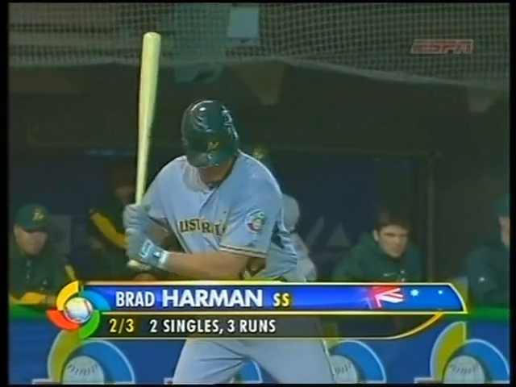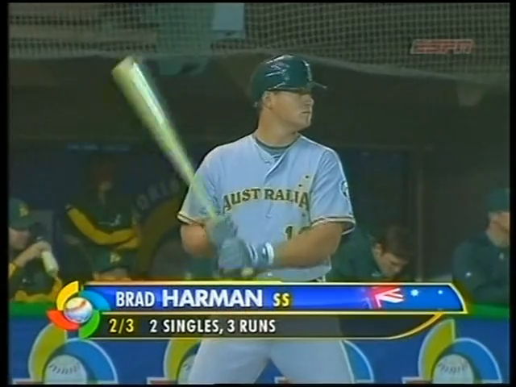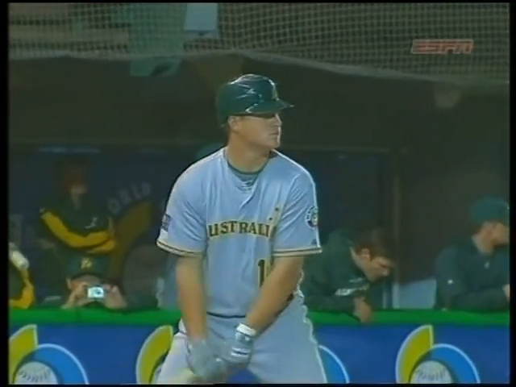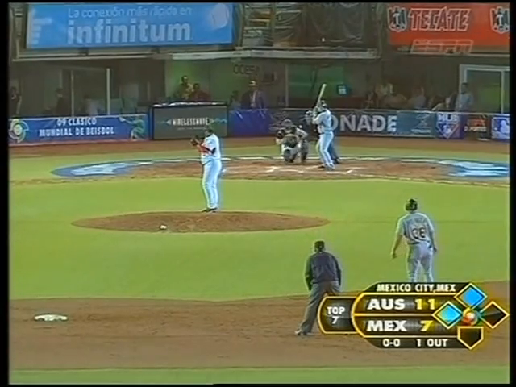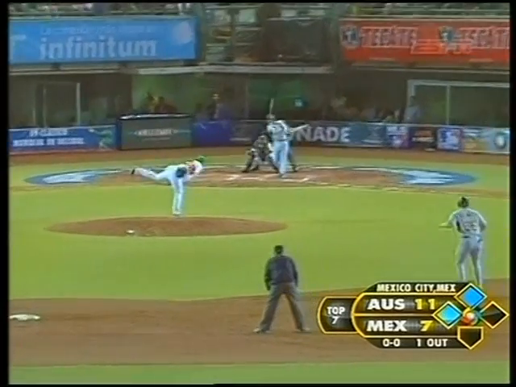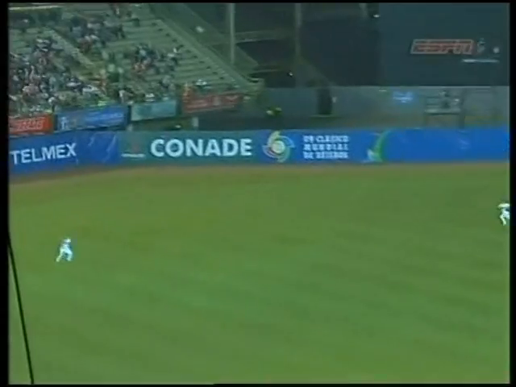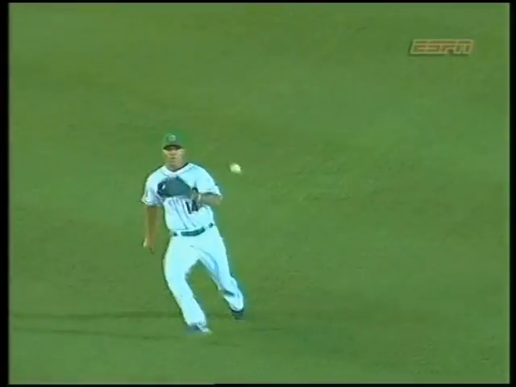The first baseman is 3. The second baseman is 4. Third baseman is 5, and so it was a 5-4 play. The third baseman 5 through to the second baseman covering at first base. Sacrifice that brings the infield in, and a little bloop into short left field. Drops in for a base hit. That is the second run of the inning, the 12th of the game. An RBI bleeder for Brad Harmon, and it's now a 12-7 Australian lead.